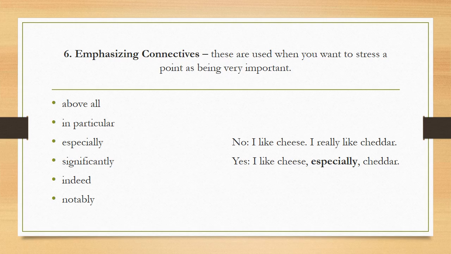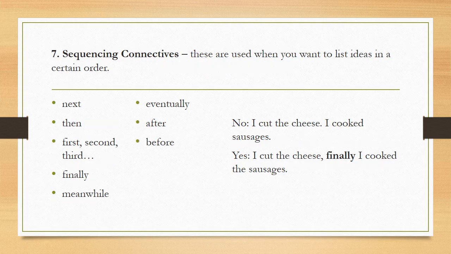So in these two sentences, I like cheese. I really like cheddar. So I am emphasizing that I really like cheddar. So I can use the emphasizing connectives to link the ideas. I like cheese, especially cheddar.